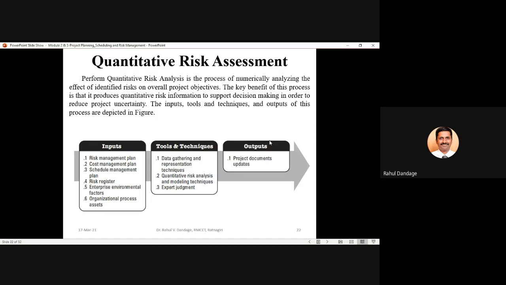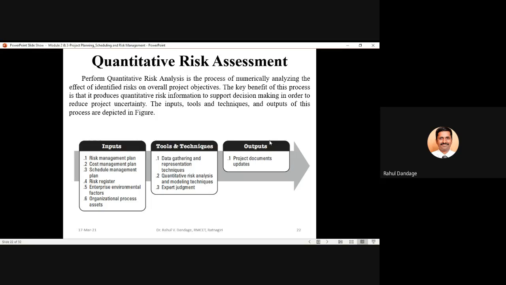Normally we call it time overrun and cost overrun. In order to assess the effect of risk on the schedule and cost of your project, we should have the risk management plan, cost management plan, and schedule management plan with us.